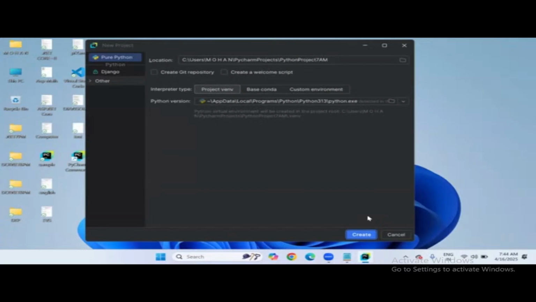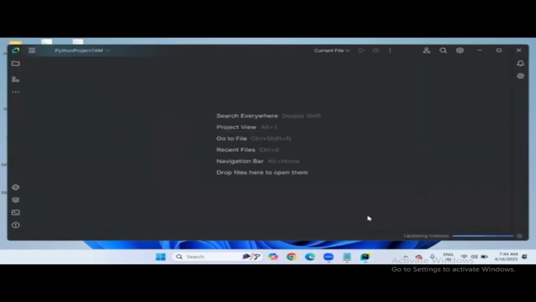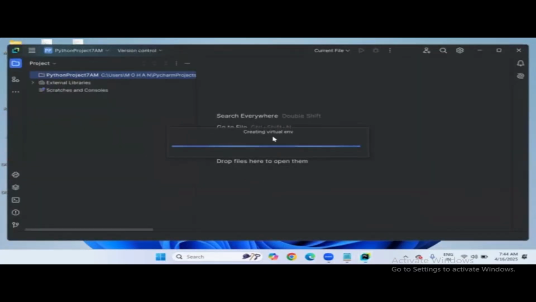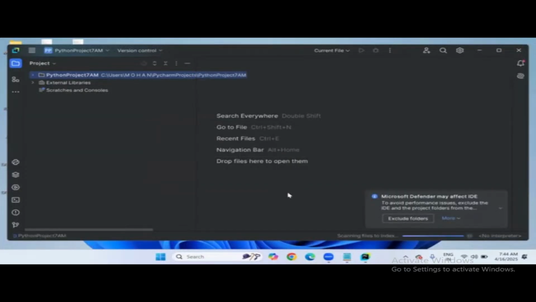Once I click on create, it is going to create a virtual environment. Look at this, creating virtual env. So what is virtual env? See, virtual env is an isolated environment, means it is going to create a separate environment for your Python project folder.